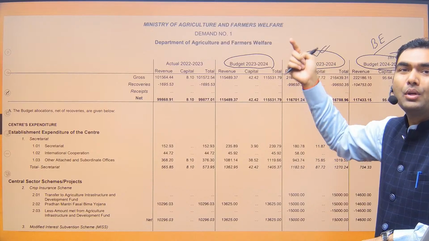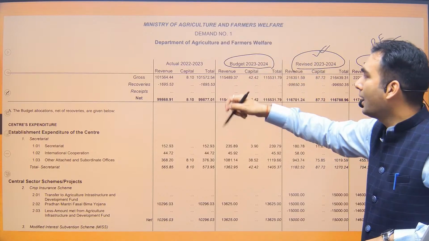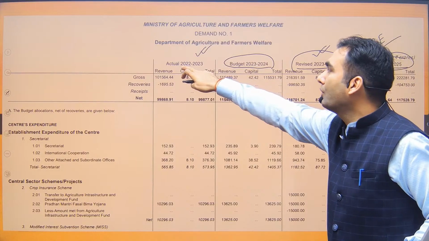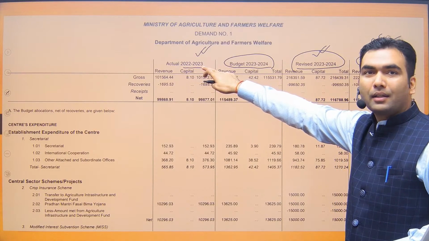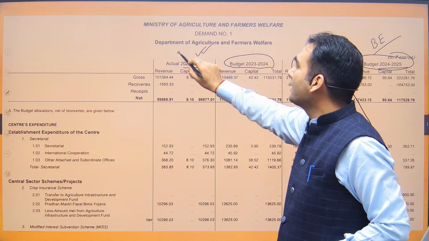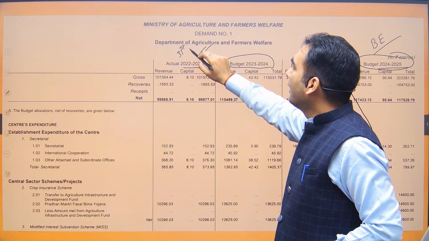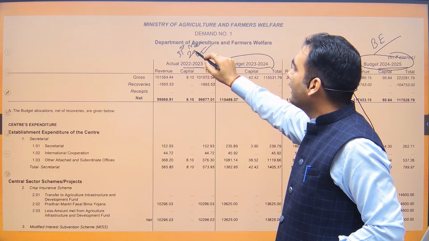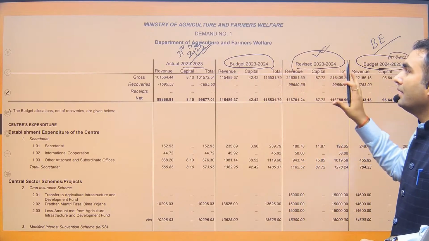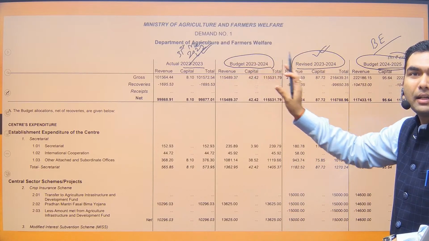So last to last year's actual numbers are also presented here. Now this financial year 2022-23 is complete. It was completed on 31st March 2023. So now this data is also presented in this year's budget. Is it clear? Is there any confusion?